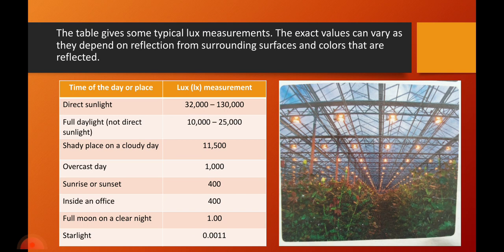An overcast day, you can measure about 1,000. The same for sunrise or sunset, you can measure about 400, and that goes on.